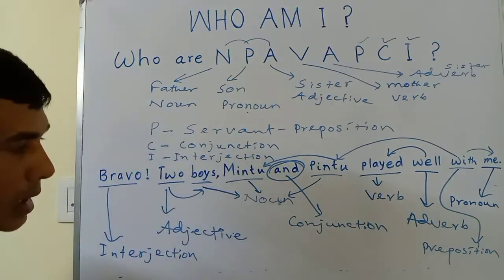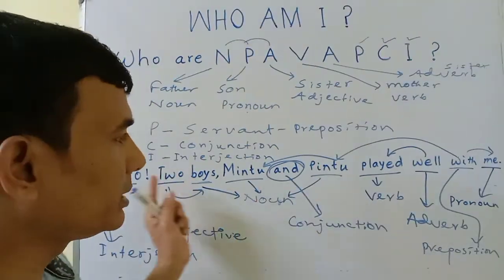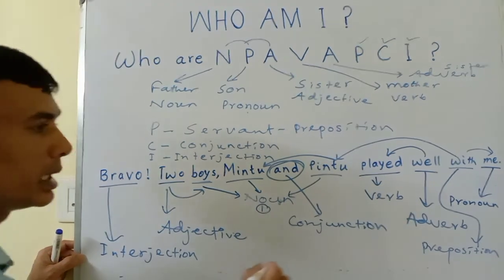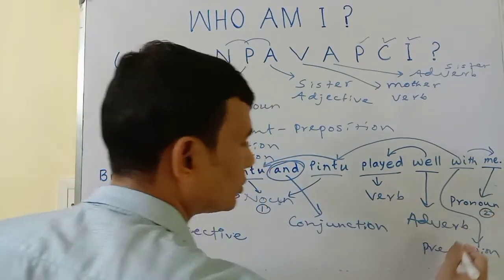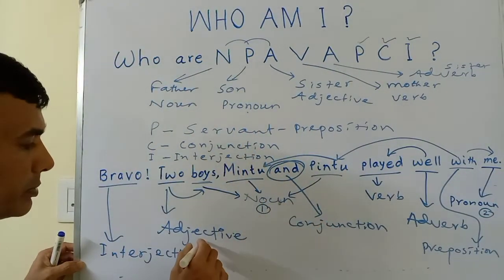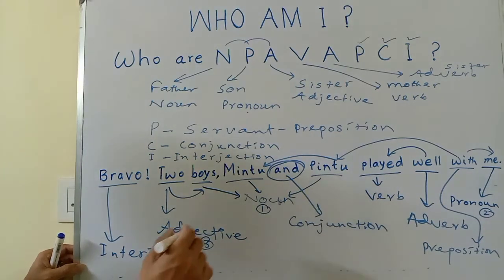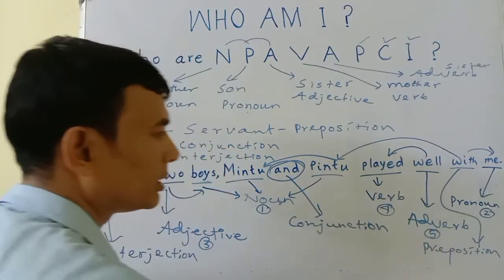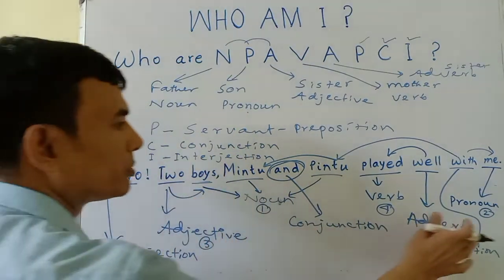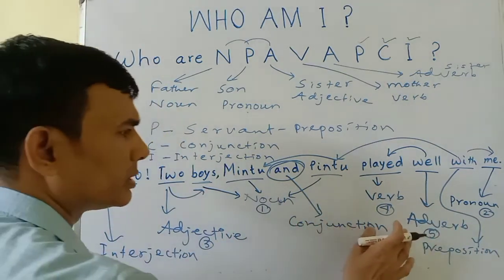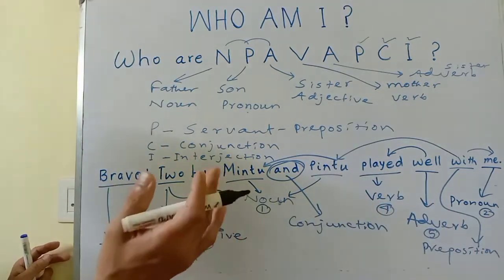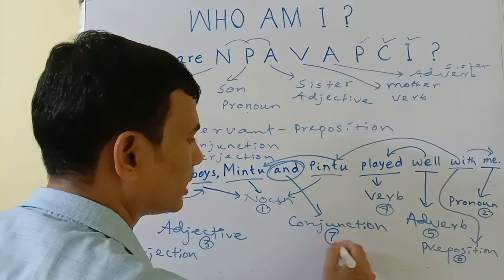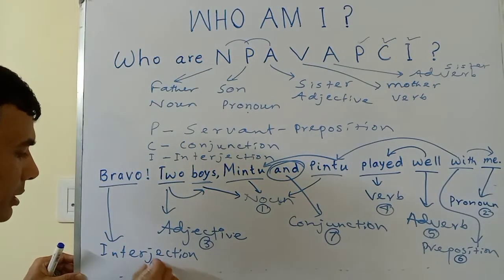Interjection. So again I will count how many members are there in this sentence. Look at the sentence. Noun 1, pronoun 2, adjective 3, verb 4, adverb 5. Then preposition 6, conjunction 7 and interjection 8.